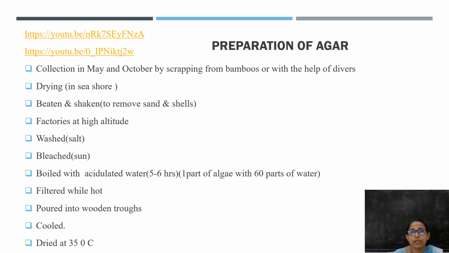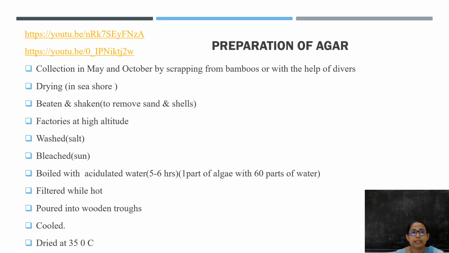So agar, as you know, is a seaweed. It is collected from the sea, mainly in the months of May and October, with the help of sea divers, or by inserting long poles or bamboo sticks into the sea near the seashore to promote its growth on the bamboo. Then during May and October, we collect the seaweed, that is the agar, with the help of the divers, or we can scrape it from the bamboos.